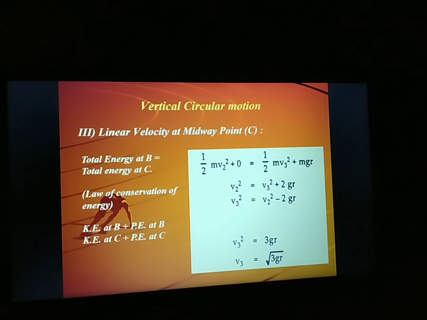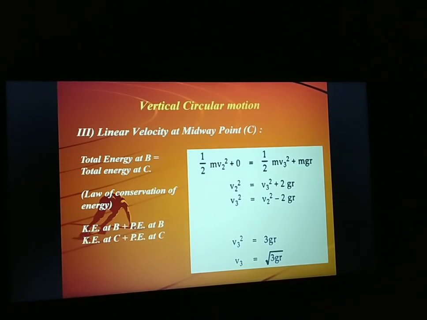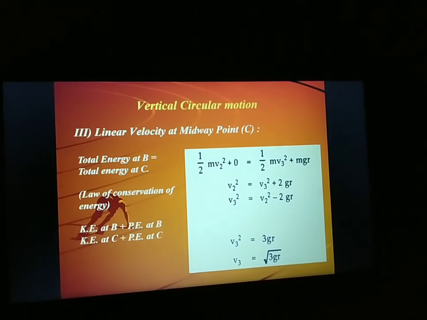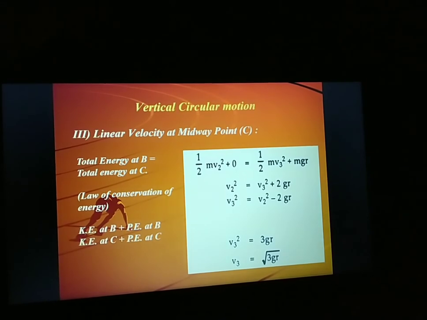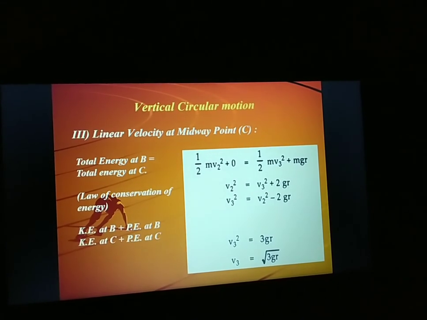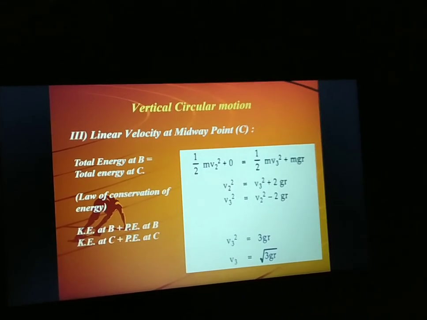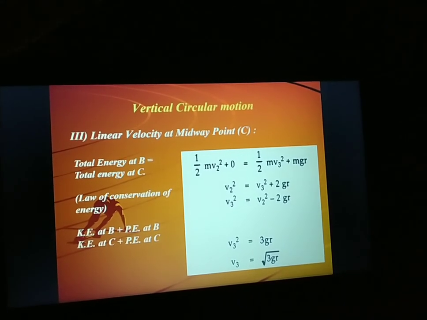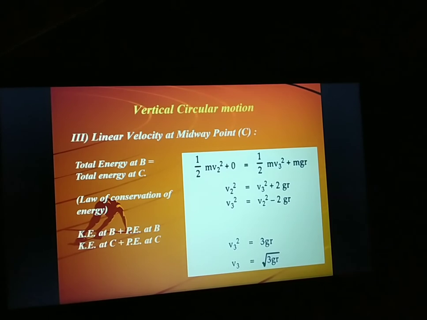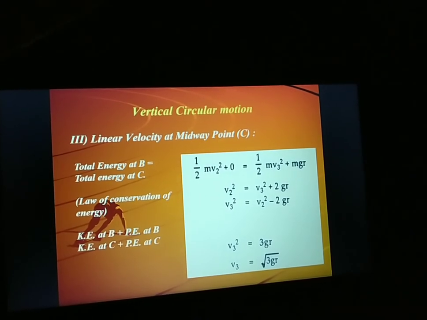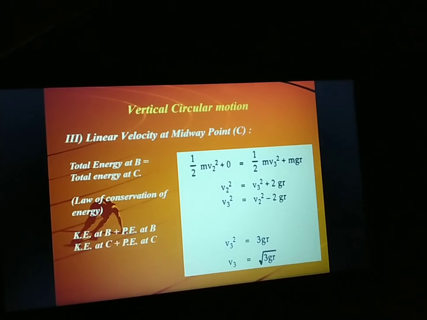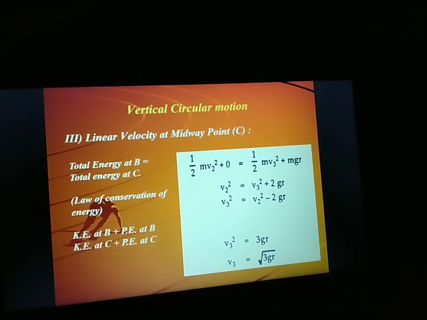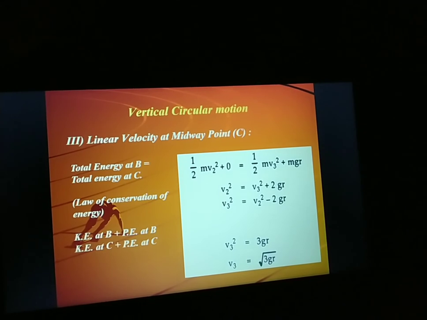Next, if you are writing the linear velocity at the middle point C, as the object is moving towards point C at the mid position of the vertical circle, again you can apply conservation of energy. So you can write total energy at point B equal to total energy at point C. Total energy means you will consider kinetic energy and potential energy together.